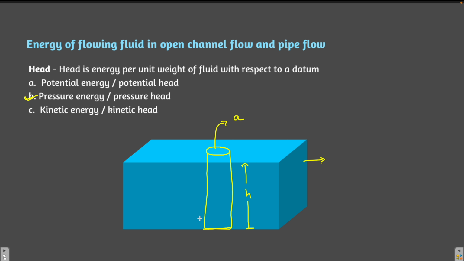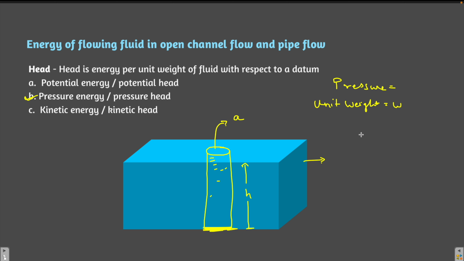Now what is the pressure exerted by this liquid column at the bottom? Pressure is force per unit area, right? Now let the unit weight of the fluid, that means density multiplied by acceleration due to gravity, be small w.